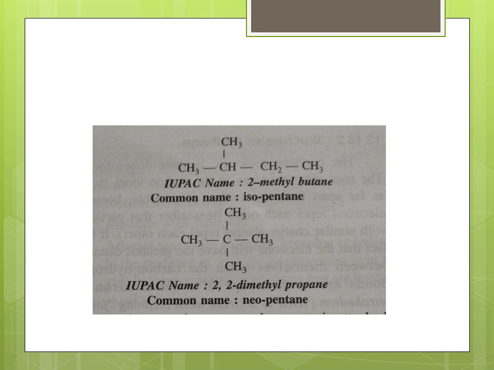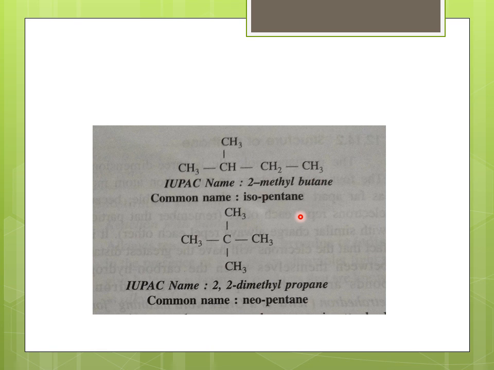Next we can see the other two isomers of pentane, namely isopentane and neopentane. This is isopentane, CH3, CH, CH2, CH3. Here only the condensed structural formula is shown. When you write the structural formula, you have to show the bonds between carbon and hydrogen also. The IUPAC name of isopentane is 2-methylbutane.